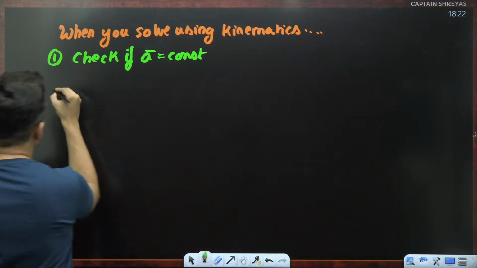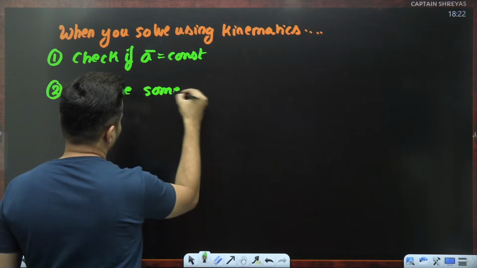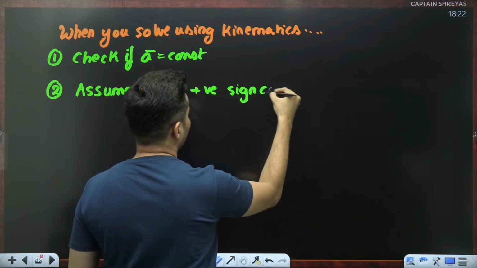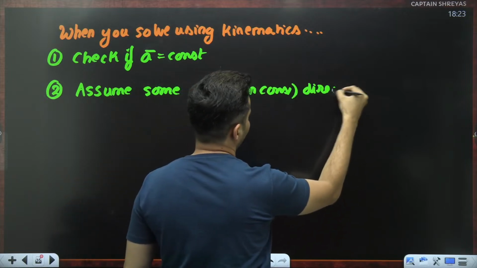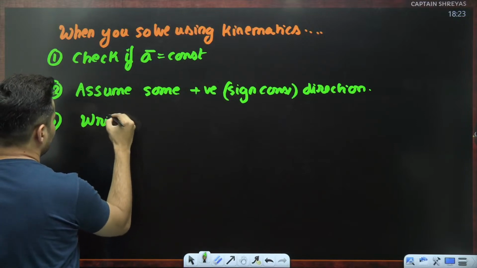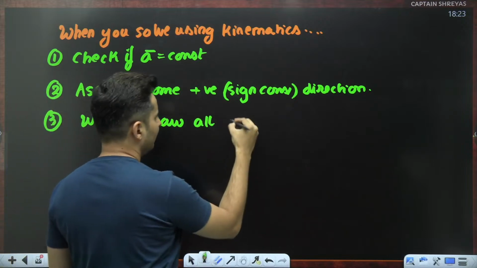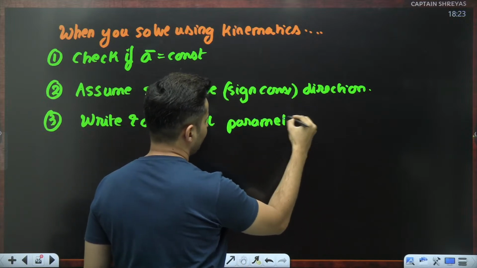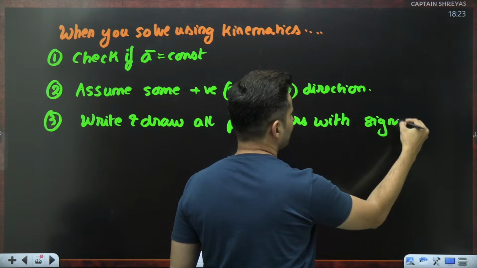Next important thing, assume some sign convention, basically a positive direction. Next thing, write and draw all the variables, or basically all the parameters, with the proper signs.